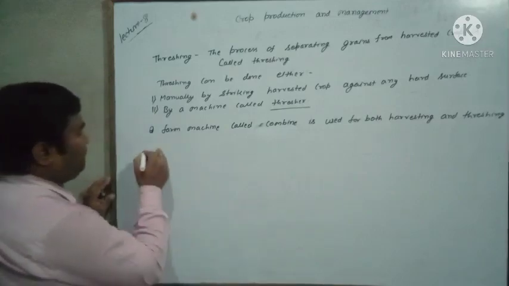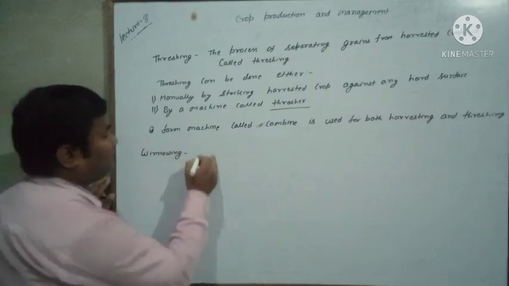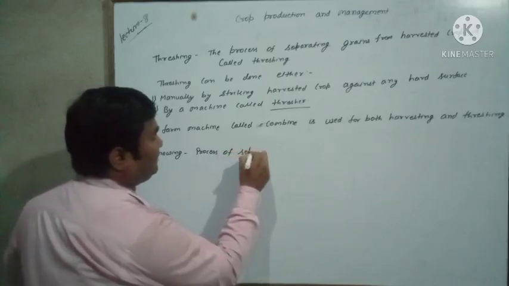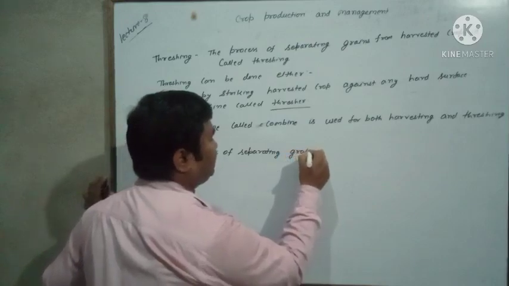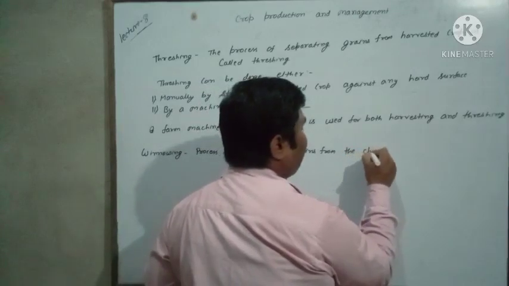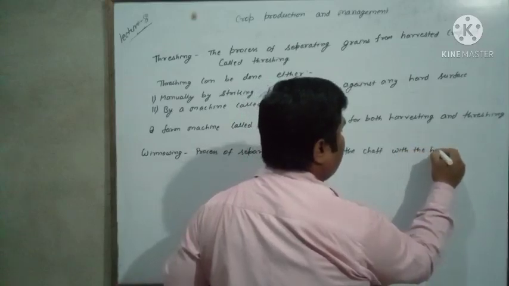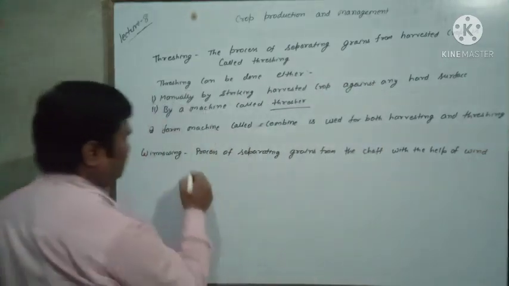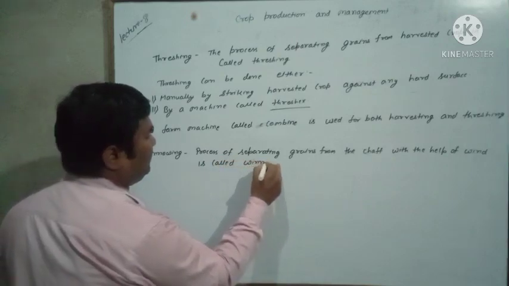Next process is winnowing. What is winnowing? The process of separating grains from the chaff with the help of wind is called winnowing.